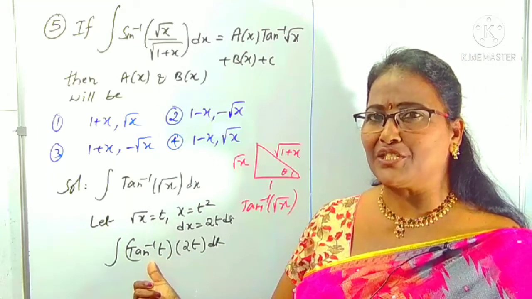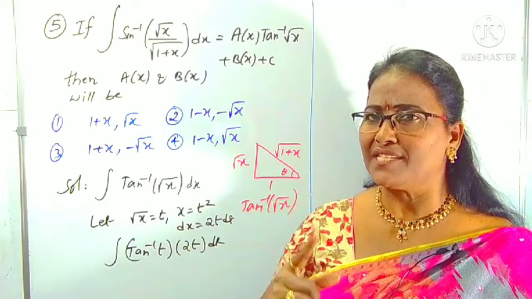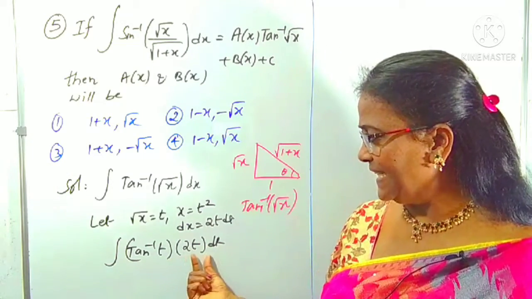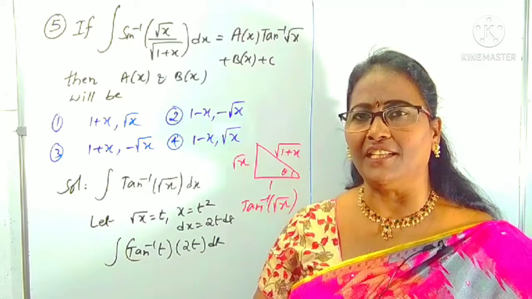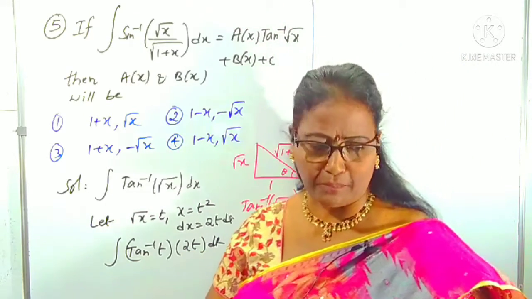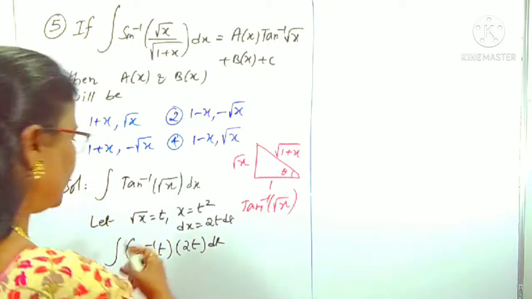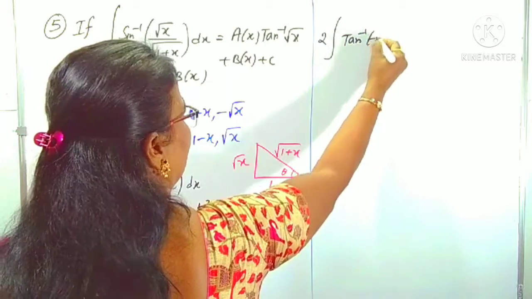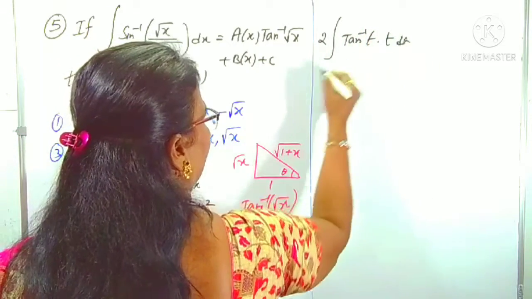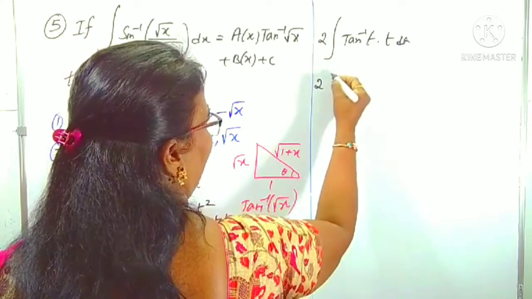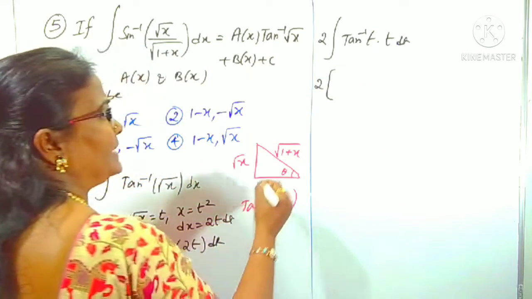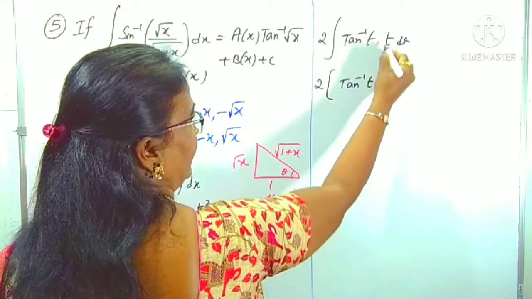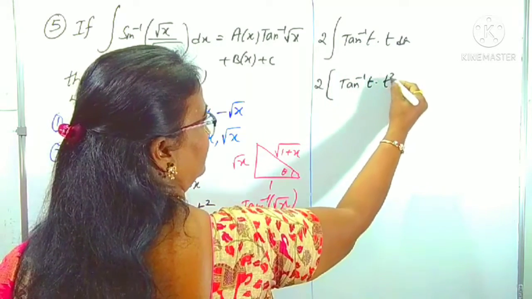Tan inverse t is an inverse trigonometric function. In ILATE, what comes first? I comes first. So tan inverse t is taken as U and t is taken as V. Now we can apply integration by parts. Take the 2 as a constant outside: tan inverse t into t dt. Now the by parts integral you know very well: U, which is tan inverse t, into the integral of t, which is t square by 2.